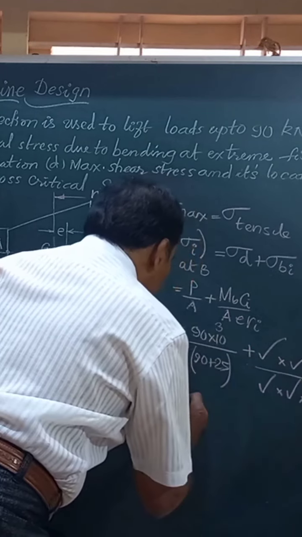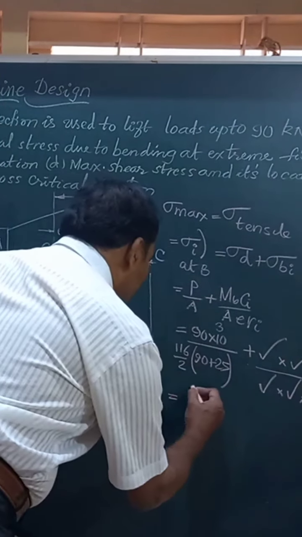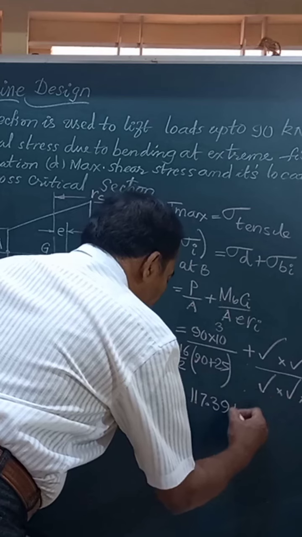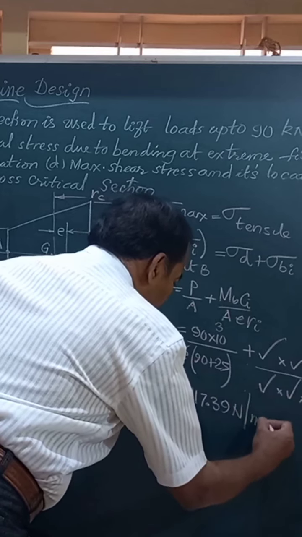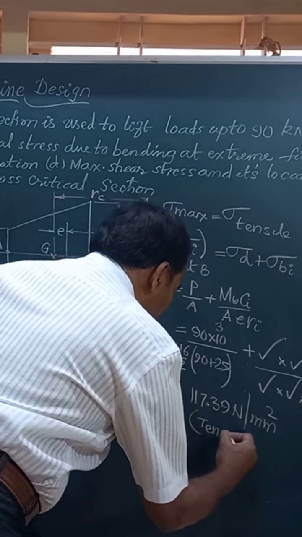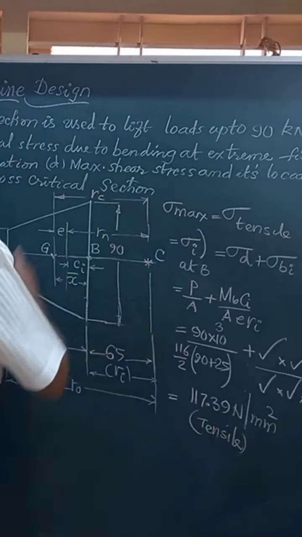If you make the substitution in this formula, you get the maximum stress as 117.39, 117.39 Newton per mm square. Friends, this is a tensile stress, and this tensile stress occurs at the inner fiber, that is